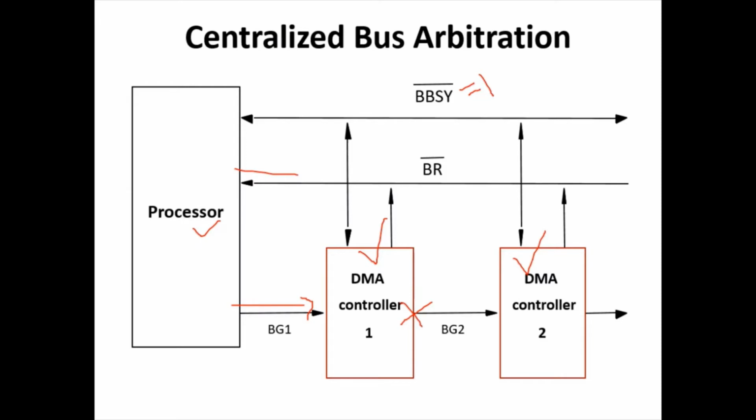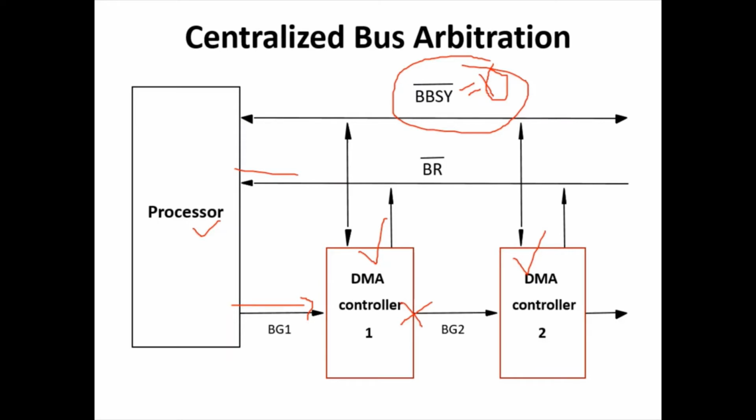That means it won the bus arbitration process. Now when the bus busy signal becomes 1, that means the previous bus master has relinquished his bus mastership. Then immediately the DMA controller takes control of the bus and makes bus busy 0 again to indicate that a new master has acquired the bus.